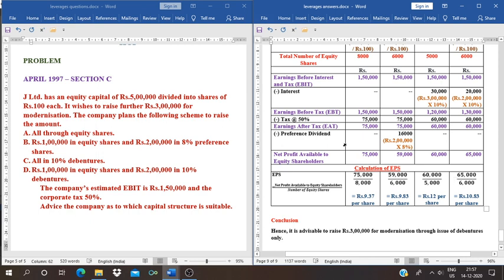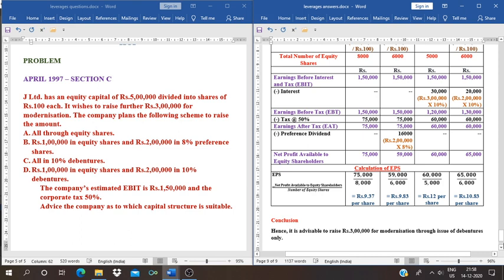And we have calculated the number of equity shares, that is 8,000, 6,000, 5,000 and 6,000. That we have to enter here. Now EPS for the first scheme is rupees 9.37 per share, for the second one 9.83 per share, the third alternative rupees 12 per share, and the last one rupees 10.83 per share.